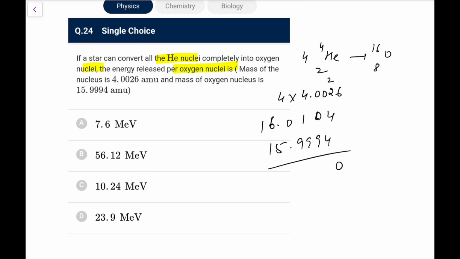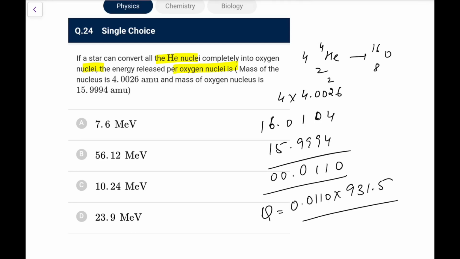So the mass defect is 0.0110. So the energy, the Q value, would be 0.0110 into 931.5. So it would be slightly greater than 9.315, about 10.24. That would be the answer for this case.